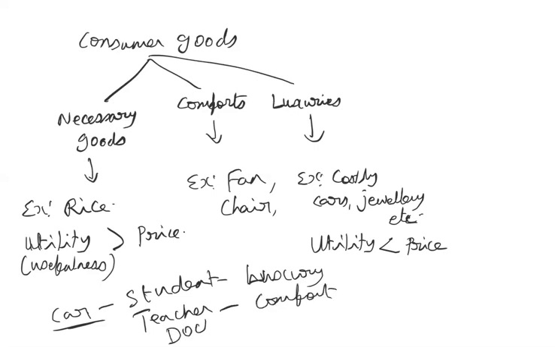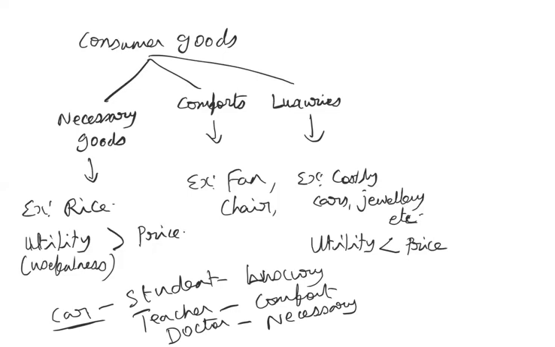But for a doctor, it is an emergency, it becomes a necessary, isn't it? According to the circumstance, AC once upon a time was considered a luxury, but now it comes under the category of comforts. Very soon it will become a necessary also. So depending upon the time period and the person, the same commodity might vary from one person to another, and from time to time.